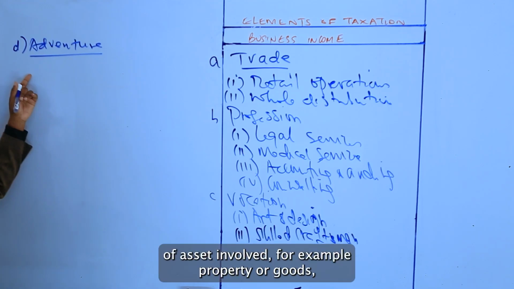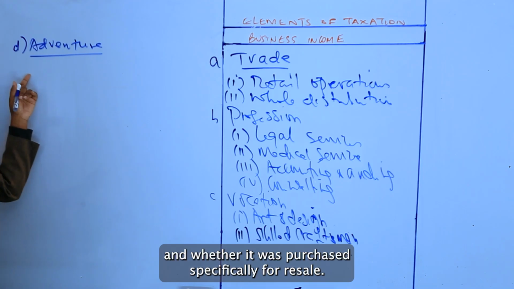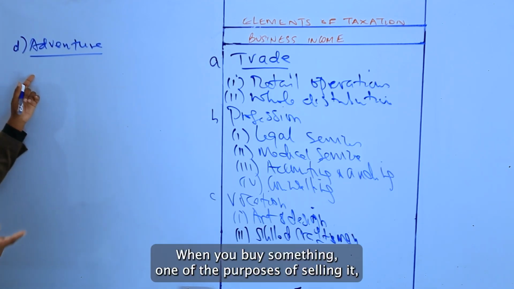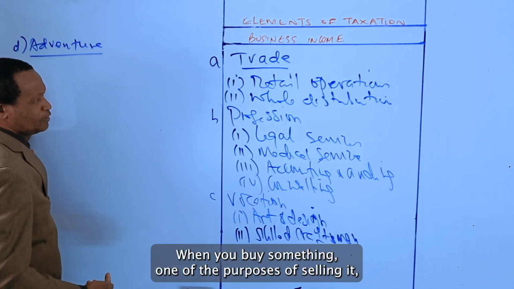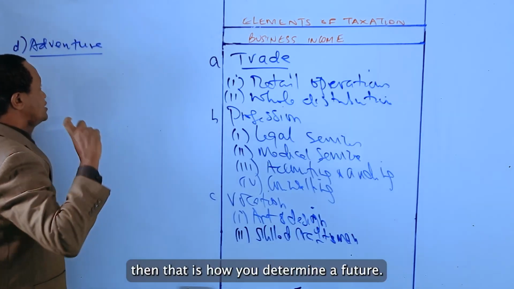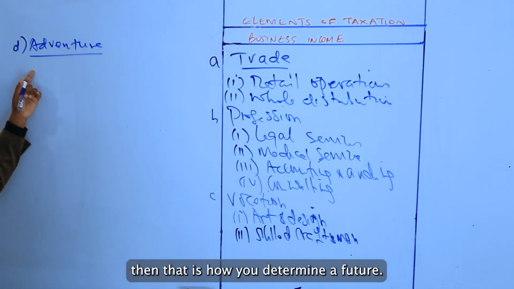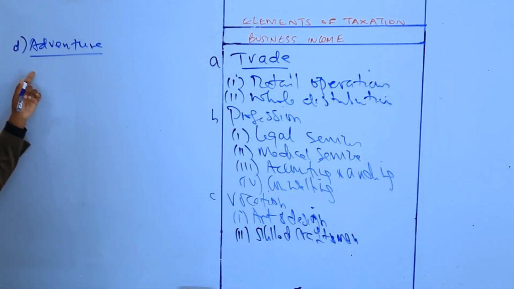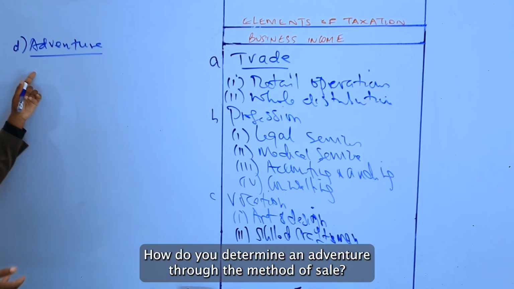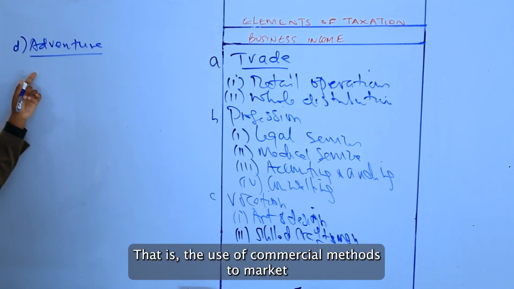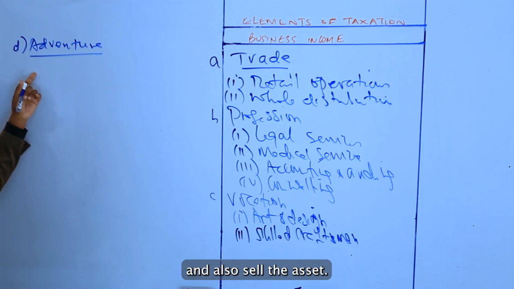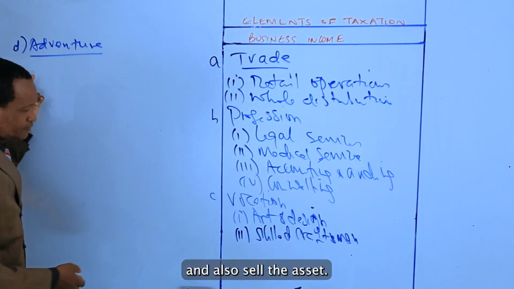The type of asset involved, for example, property or goods, and whether it was purchased specifically for resale. When you buy something one-off for the purposes of reselling it, then that is how you determine an adventure. Then there is also the method of sale. How do you determine an adventure? It is through the method of sale. That is the use of commercial methods to market and also sell the asset.